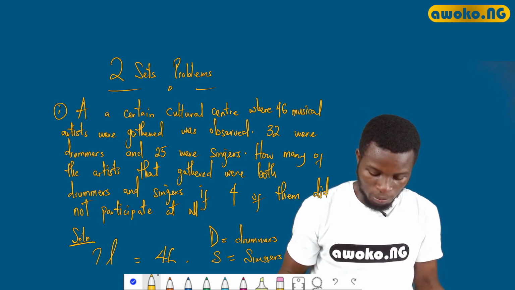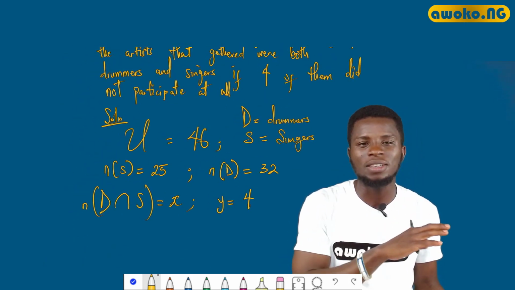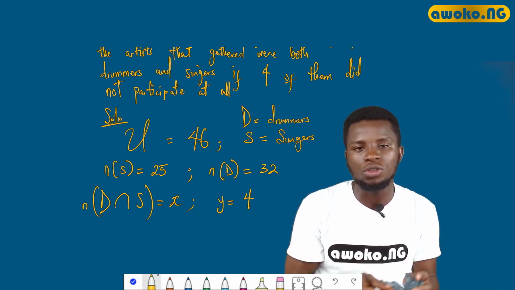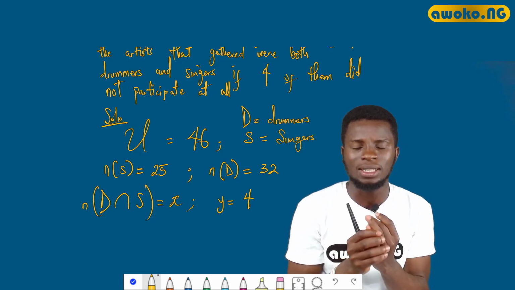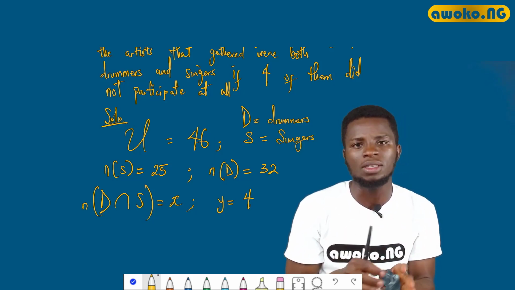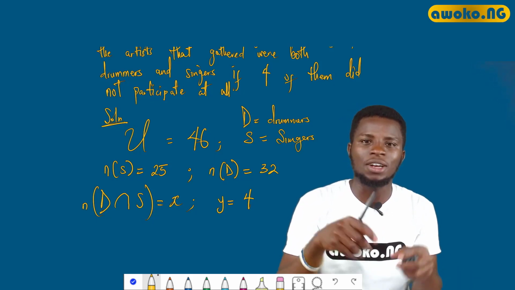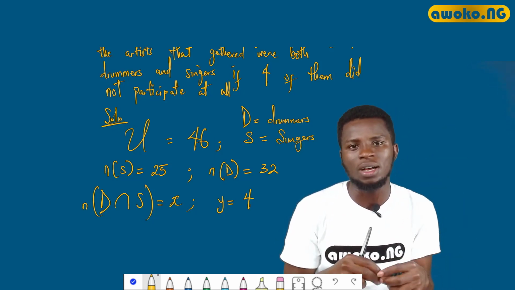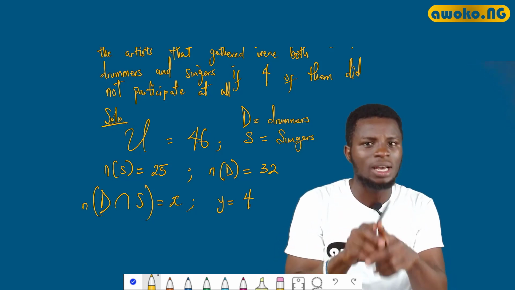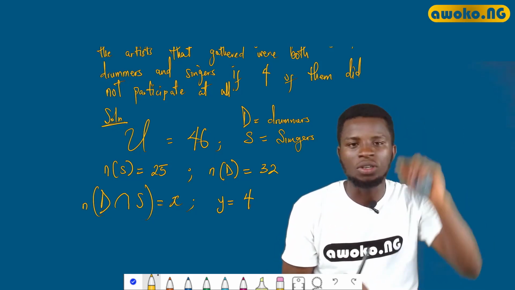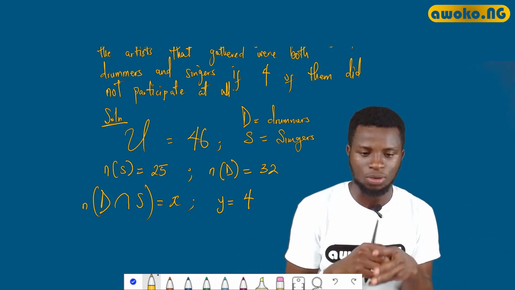All right, so the number of people that were not involved in any of the cultural activity gives us 4. Do you understand? So from our basic understanding, we know this to be the complement of the sets. Complements are elements that are not in that particular set but are in the universal set. Though these 4 people did not participate at all, you agree with me that they are among the universal set because they are among the community we are talking about.